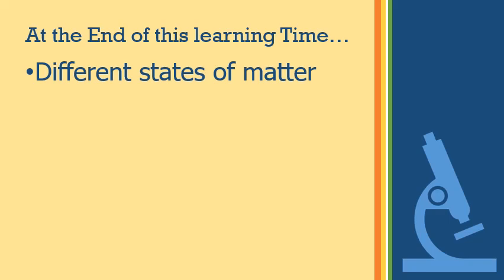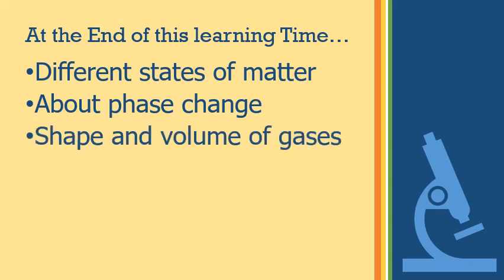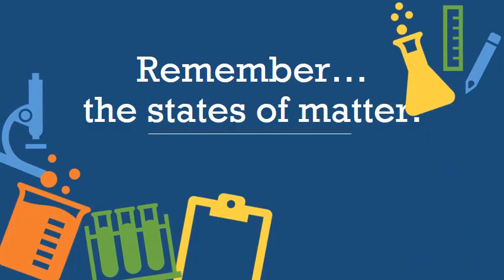You also learned about phase change, how you can change the phase by increasing or decreasing the temperature and pressure, the properties of gases and liquids, and another important concept, the compressibility of gases. Have you understood well? I think you have all understood well. Very good. Whenever I ask, you have to answer easily. Remember the states of matter. Okay, children, very good.